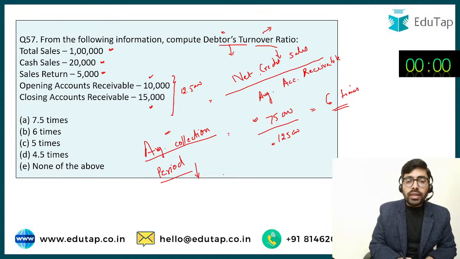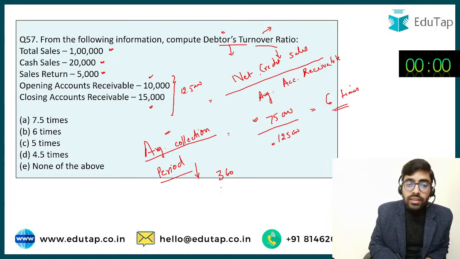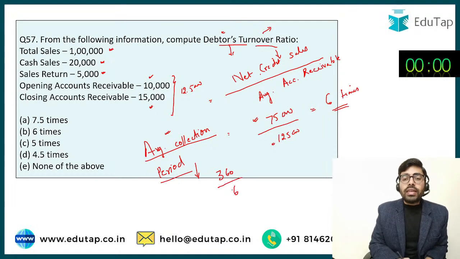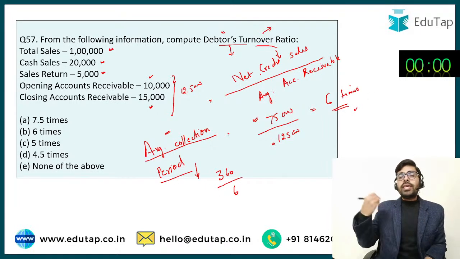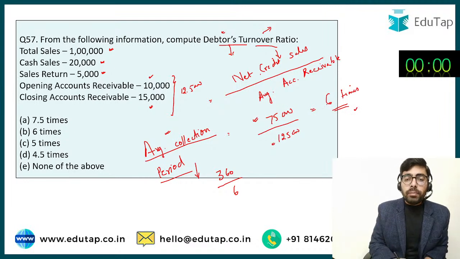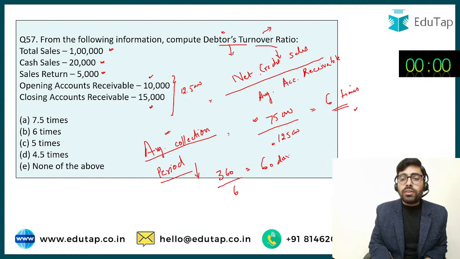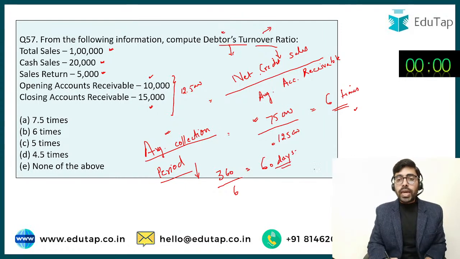So basically this means that if there are 360 days in the year and this ratio is 6 times, then what does it mean? Within 60 days I receive payment from the debtor. In 60 days I realize the amount from the debtor. So this is my average collection period. Okay, so this is going to be my average collection period.